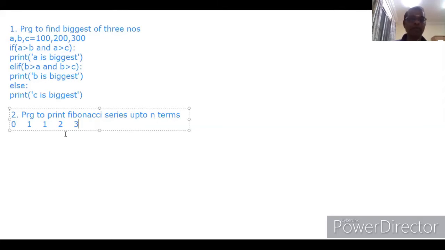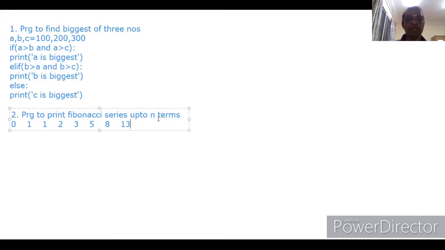If you want to print the Fibonacci series up to 8 numbers, already we have 1, 2, 3, 4, 5. 2 plus 3 will get 5. Then 3 plus 5, 8. Then 5 plus 8, 13. We'll count it: 1, 2, 3, 4, 5, 6, 7. We have to stop it. That is the usage of print Fibonacci series up to n times.